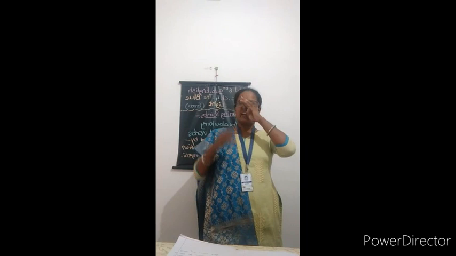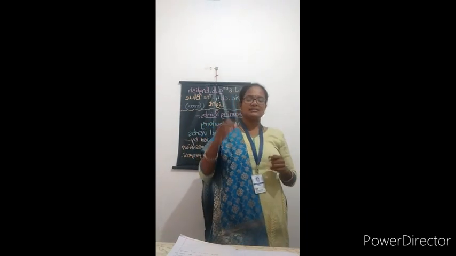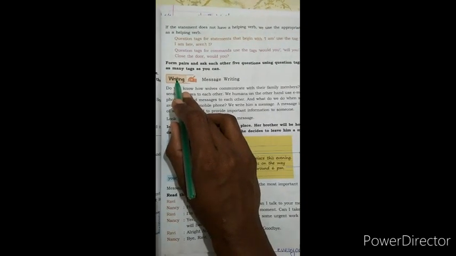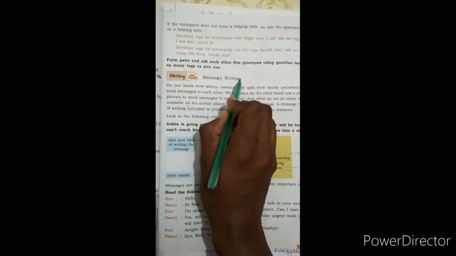Then review your answer finally. Means while you are writing the answer of these types of questions in the question paper, you have to just cross check the words you have written in the message. Now what is the actual format? It is in your textbook. Let's see with the textbook. Now see in our textbook, message writing.